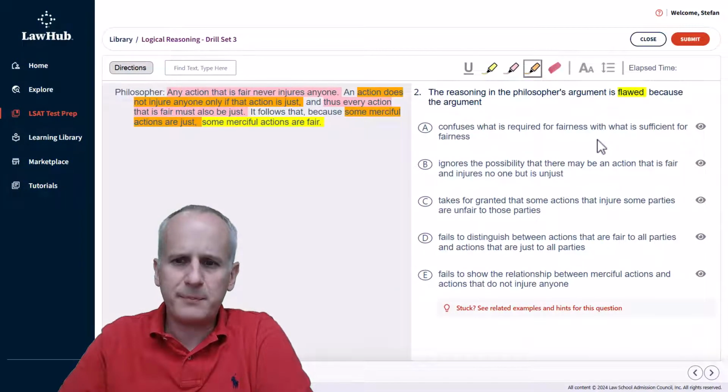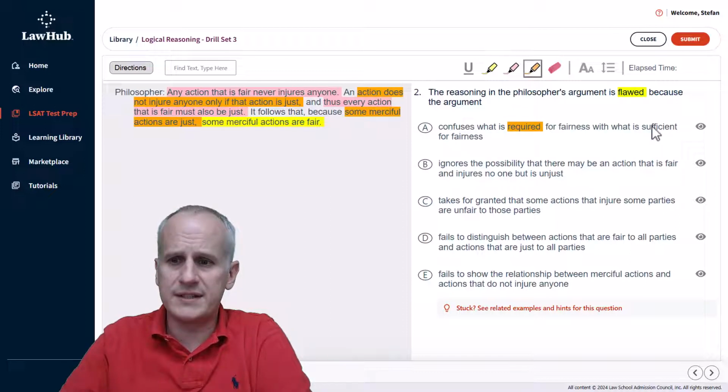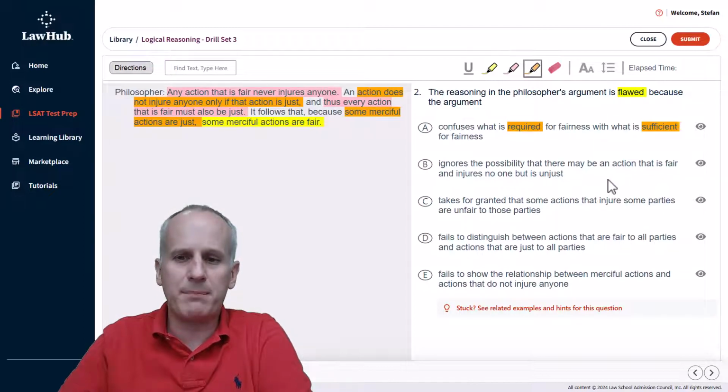So choice A confuses what is required for fairness with what is sufficient for fairness. Well, this could be the right answer because we know that what is required and what is sufficient is literally reversing a conditional logic statement. So we're going to hold choice A open for that reason at this time. Next, choice B ignores the possibility that there may be an action that is fair and injures no one but is unjust. Well, we're not concerned with the unjust, so we can eliminate choice B for that reason almost immediately.